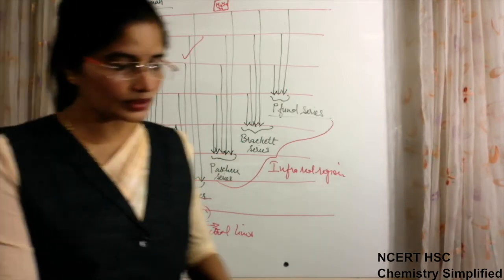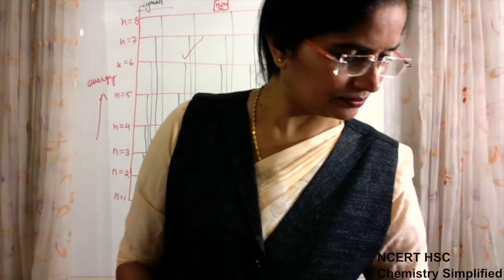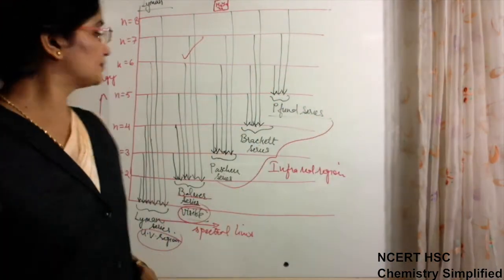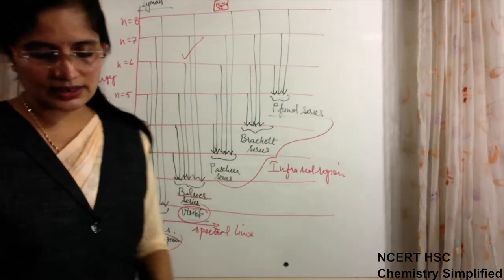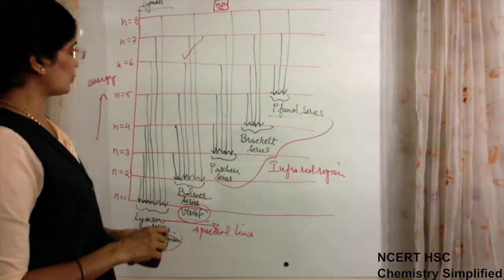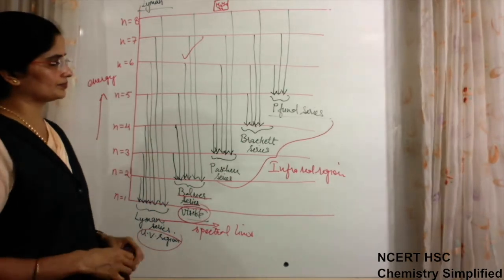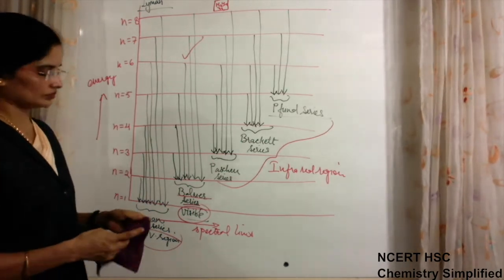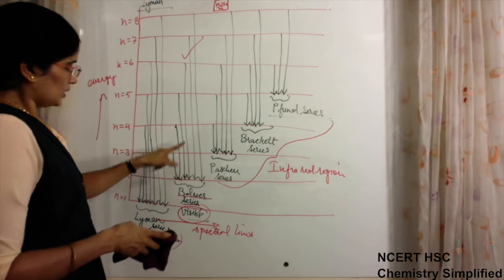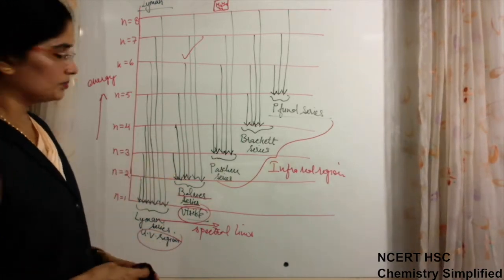That is why it is like this. Clear? So this is about the hydrogen spectrum. Now we'll talk about the Balmer series.